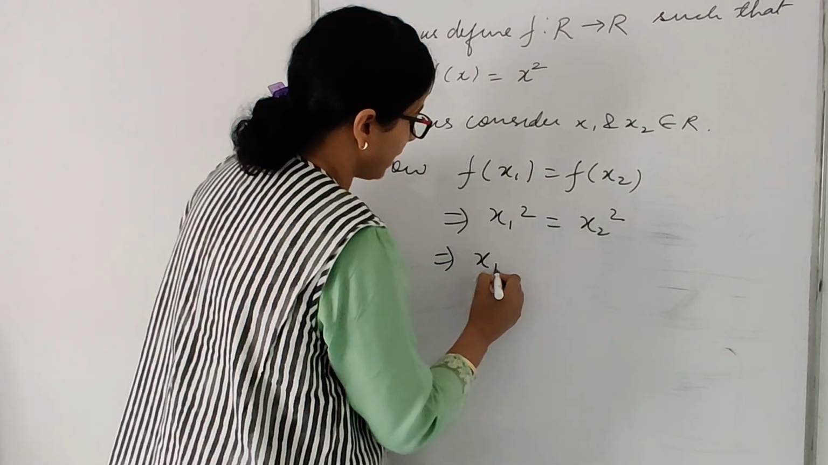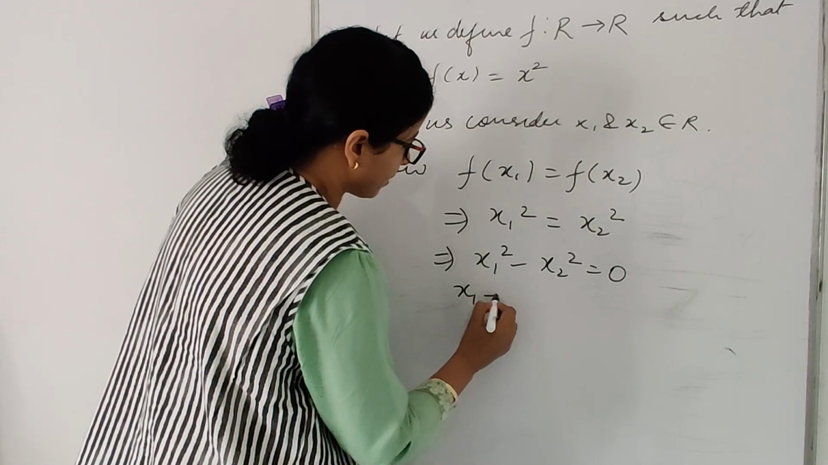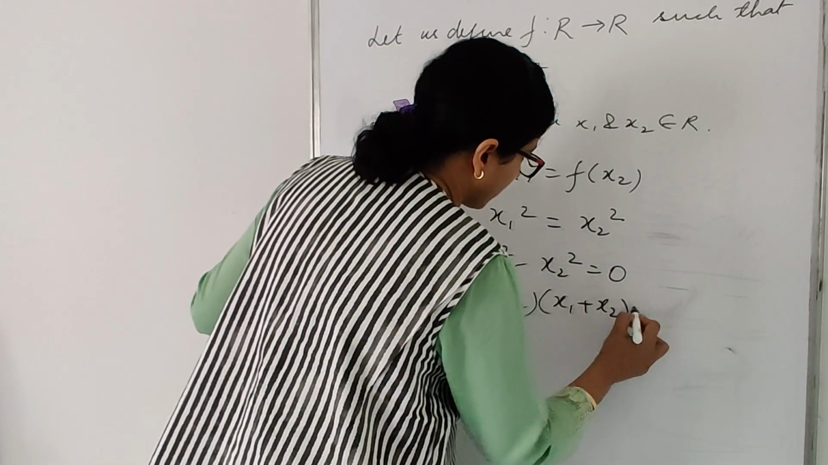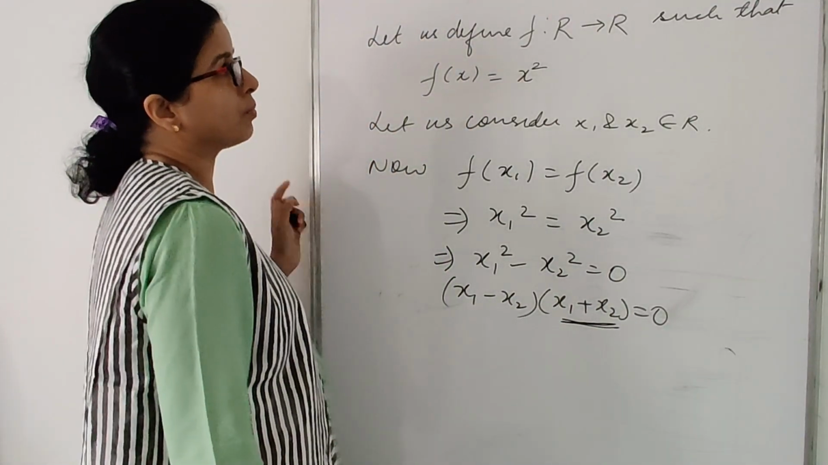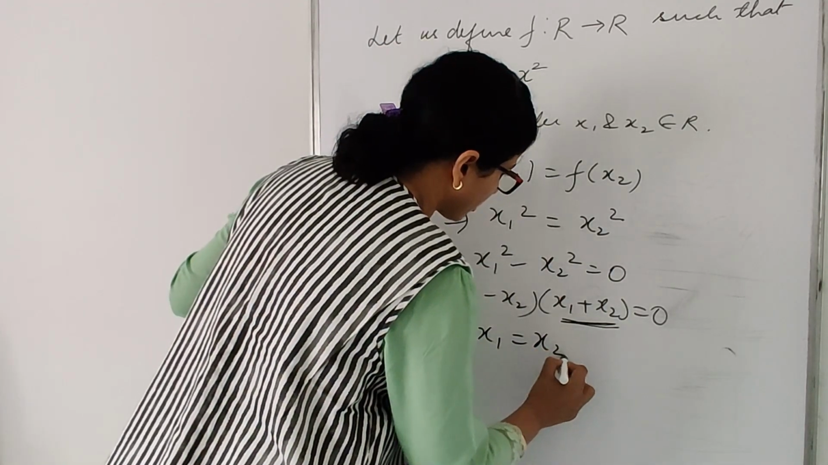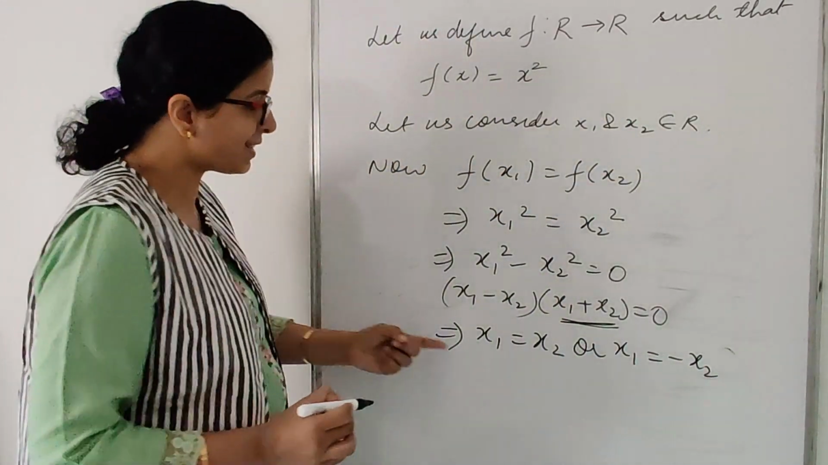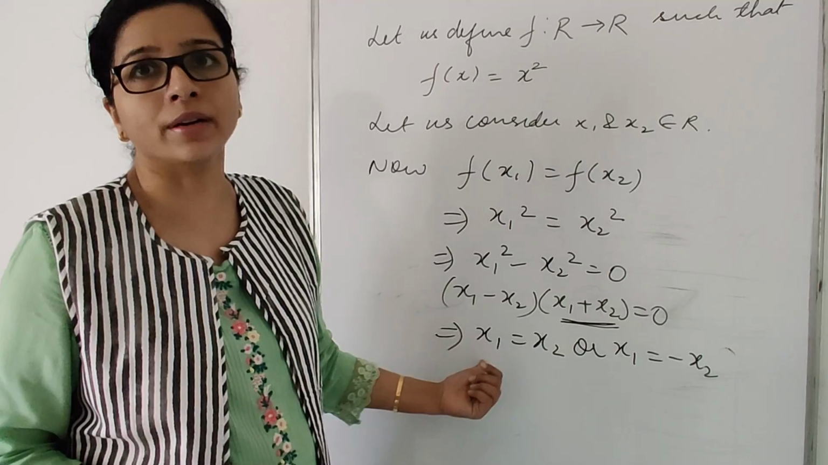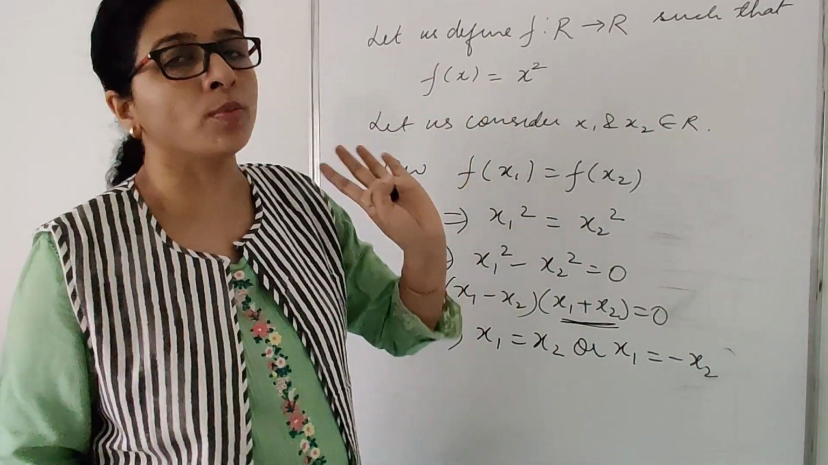What does it imply? x1 square minus x2 square is equal to 0. So (x1 minus x2)(x1 plus x2) equals 0. Now we can't write that this can't be equal to 0 because it belongs to real numbers. This implies x1 is equal to x2 or x1 equals minus x2. So in this case I have two images for one element, x2 as well as minus x2. So hence this function won't be 1-1.